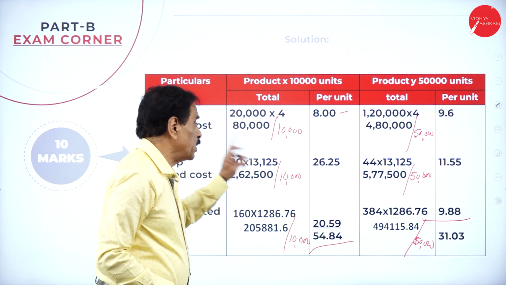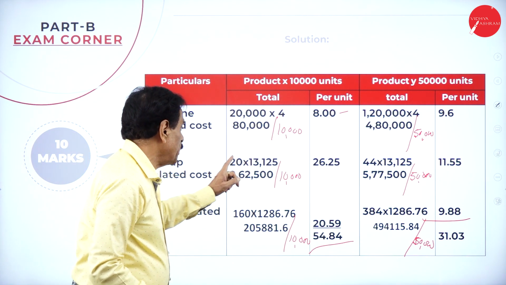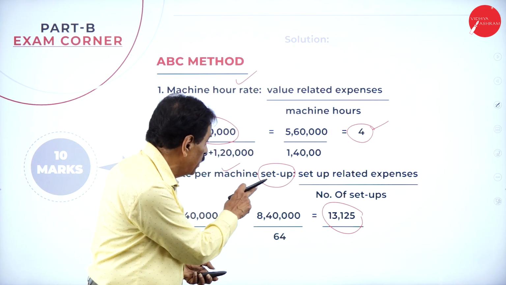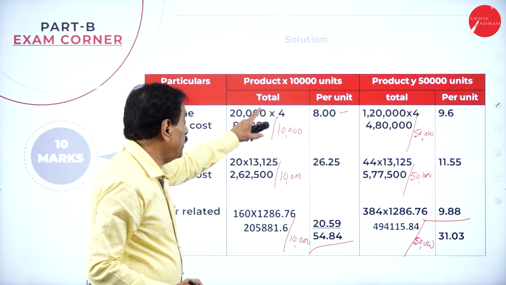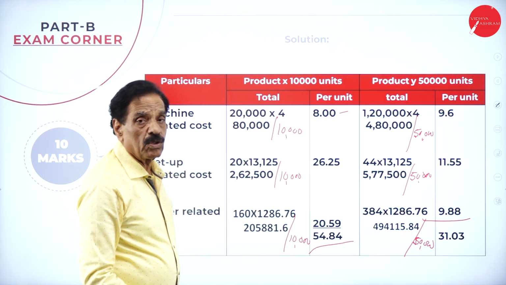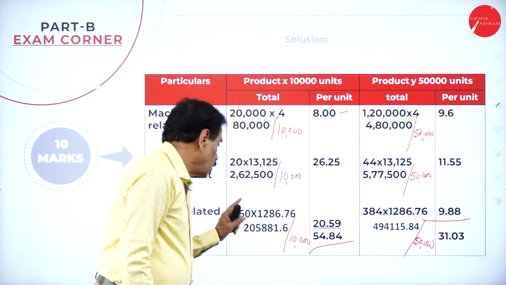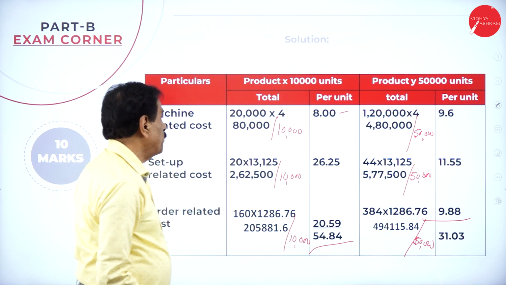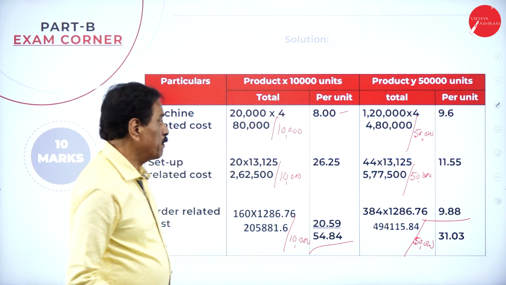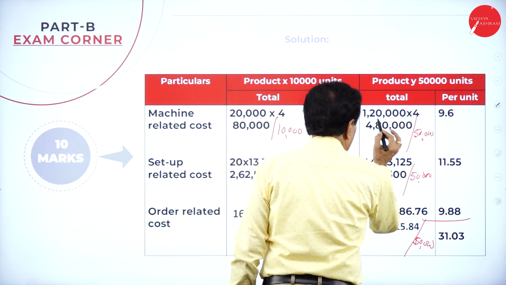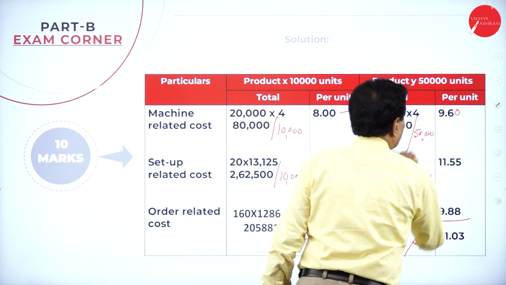Now we got the individual machine hour cost. Machine hours 20,000 into 4 is 80,000, divided by 10,000 is 8 rupees. Setup related cost: 20 into 13,125 is 2,62,500, divided by 10,000 units, works out to 26.25. Regarding order related cost, 2,05,881 divided by 10,000 means 20.588. Regarding the other product, 1,20,000 into 4 is 4,80,000, divided by 50,000, which is 9.60.